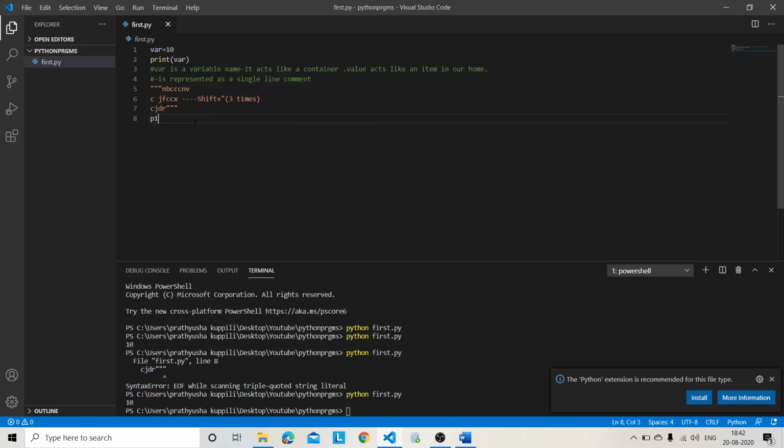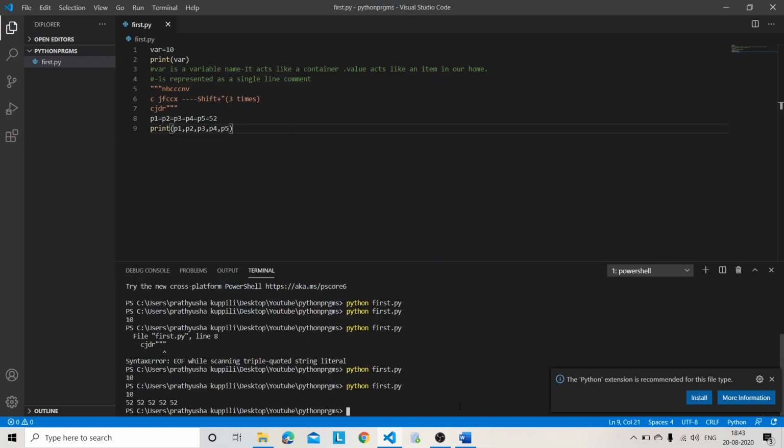So what it does means P1 is equal to P2 is equal to P3 is equal to P4 is equal to P5 is equal to 52. If you print P1 comma P2 comma P3 comma P4, will we get an error?